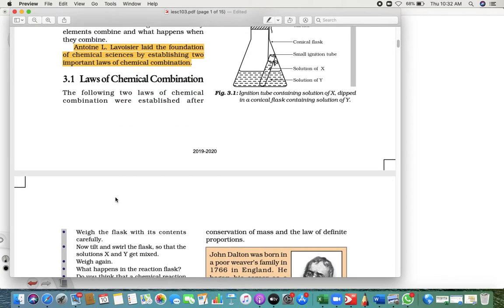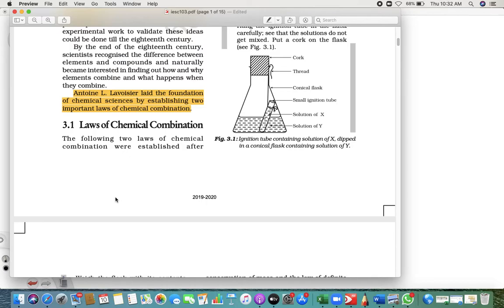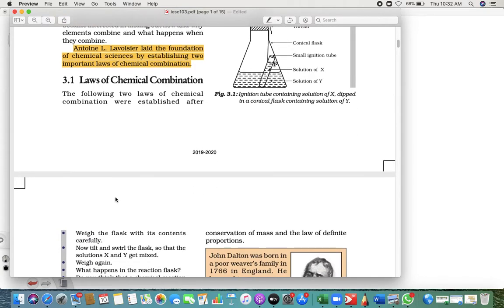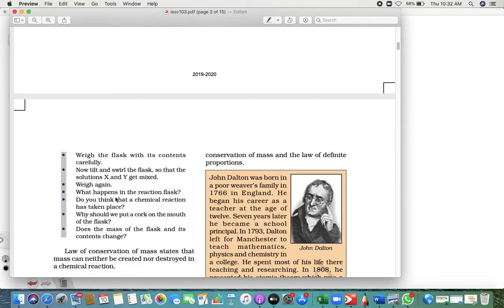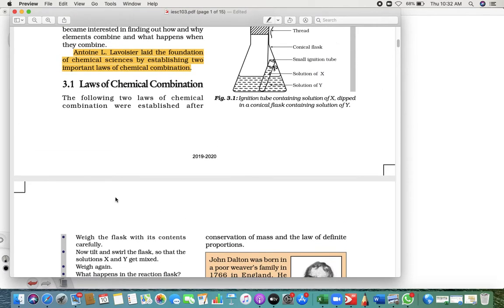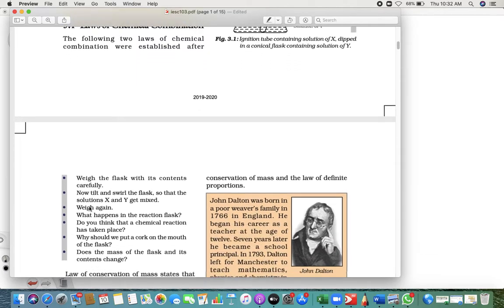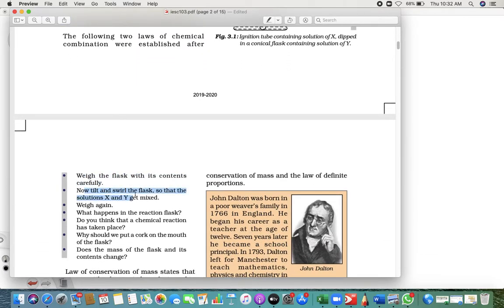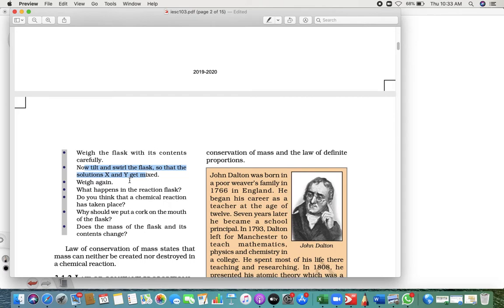Now you tilt the beaker in a way that the liquids get mixed with each other. So the liquids mix. Then again you weigh it. When these two chemicals react, they form some new substance, right? So weigh the flask, tilt it and swirl, and weigh again. After they mix, you have to weigh again.